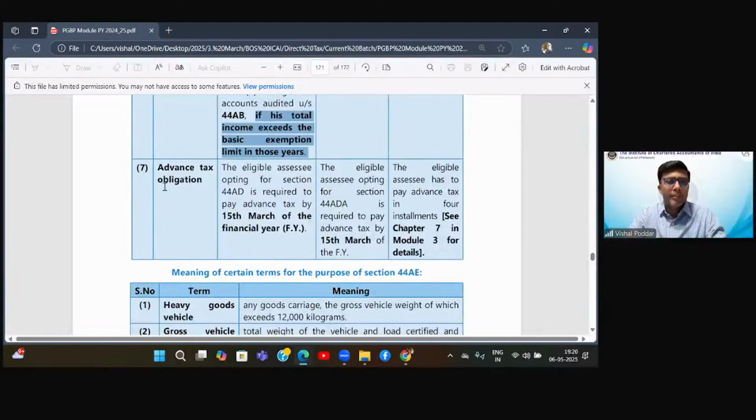Okay. And then the last point is advance tax, which you'll be studying. What is advance tax? Normally, we pay tax after the end of the current year, in the next year, at the time of filing returns. This is the normal rule. However, if you have to pay tax in the current year itself, so I'm earning and at the same time I'm paying parallelly also, that is where it is called advance tax.